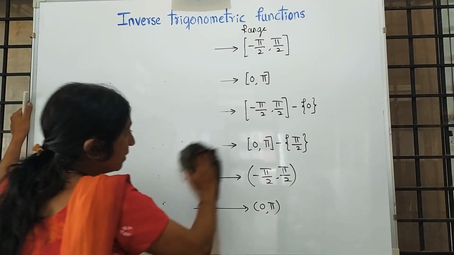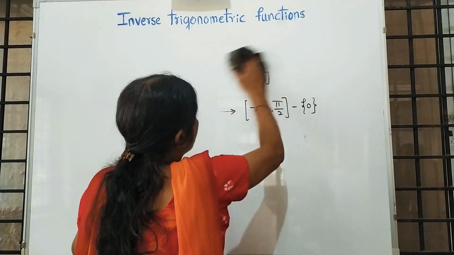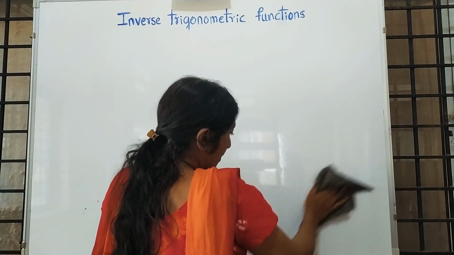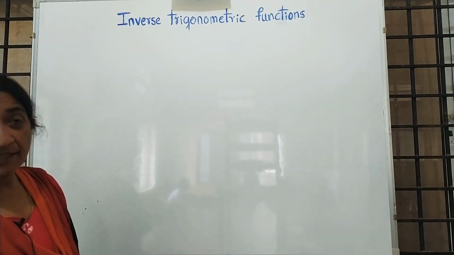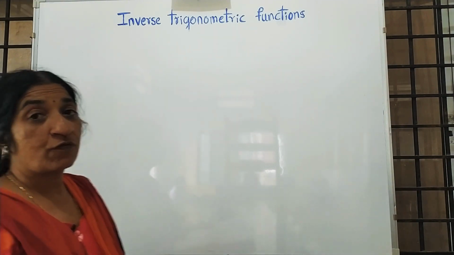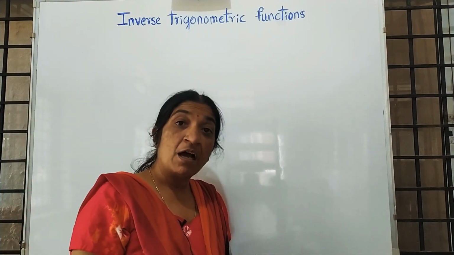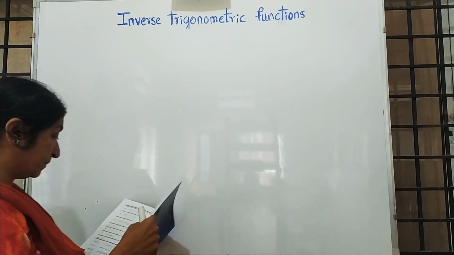After this, another expected question is to write the principal value branch of cos inverse x other than the principal value.